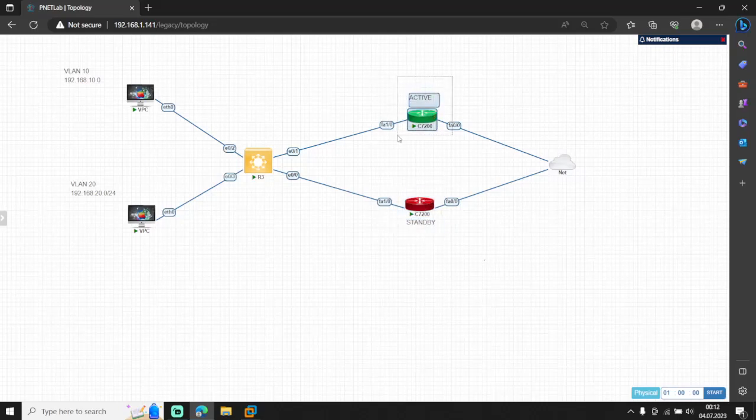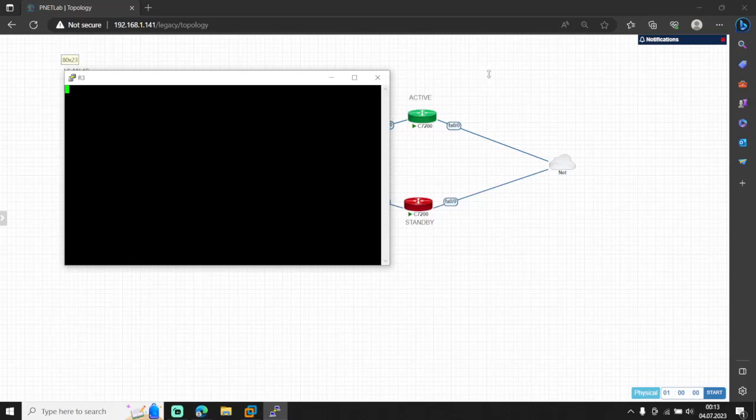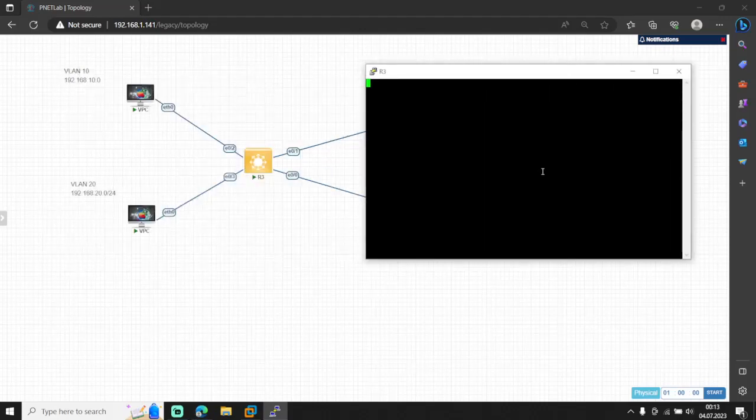But after fixing the failed router, we put it back in its place, and we want it to be active again. We just connect the ports, and it stops forwarding and sends hello packets to the active router, and again it becomes the standby router. So let's begin the configuration from the switch to create VLANs, access ports, and trunk links.